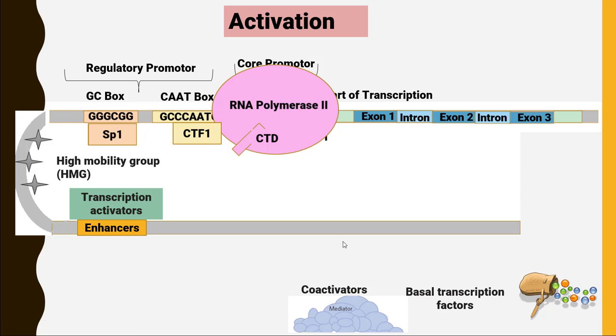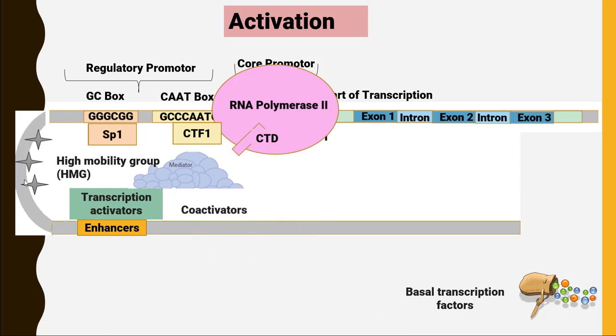The third type of protein that we are going to talk about is called co-activators. These co-activators are also called mediators. Now these co-activators will not make a direct contact with the DNA; rather, they will make contact with the activator and become a kind of bridge between the transcription machinery and the enhancer region to provide a signal to the core promoter so that they can start the process of initiation. The basal transcription factors are basically involved in the initiation stage. So let's discuss the initiation stage now.